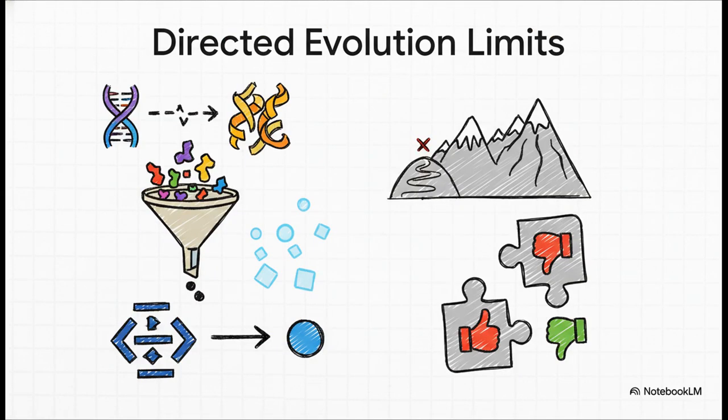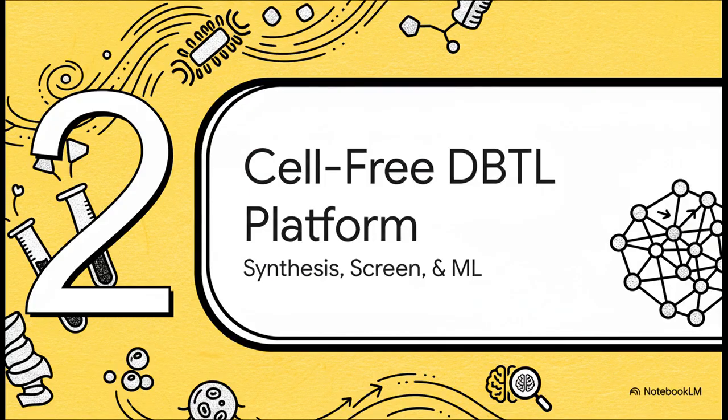You know, traditional directed evolution is a powerful tool, but it has some inherent limitations. Because of low screening throughput, you can only ever sample a tiny fraction of the possible sequence space. This leads to a search that's path-dependent, meaning it can easily get stuck on a local fitness peak and might completely miss the global maximum. And crucially, this stepwise process often fails to identify beneficial epistatic interactions. That's where multiple mutations work together to produce a synergistic effect that's much greater than the sum of their individual parts.